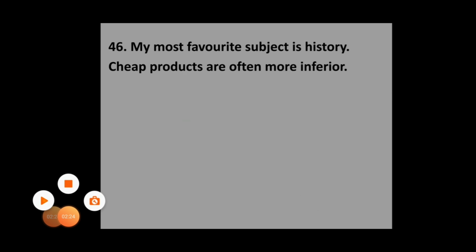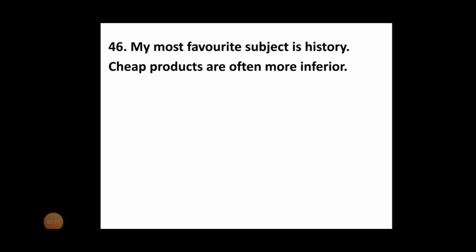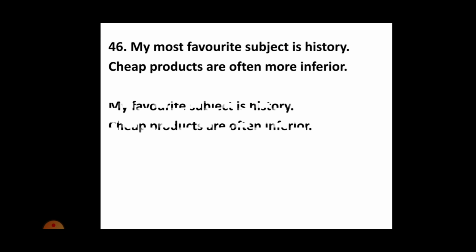Next one. My most favorite subject is history. There is one more example. Cheap products are often more inferior. So what's wrong with these two sentences? These two statements are wrong, and the correct expressions are, my favorite subject is history. Cheap products are often inferior. So remember, some adjectives are not normally used either with er or est or with more or most forms, because they have a comparative and also superlative meaning already.